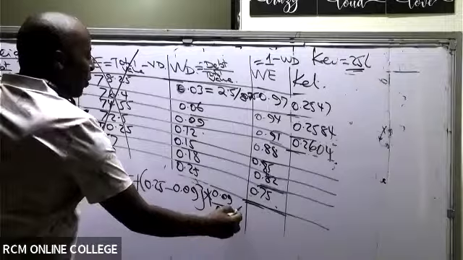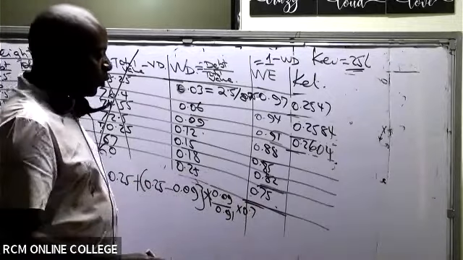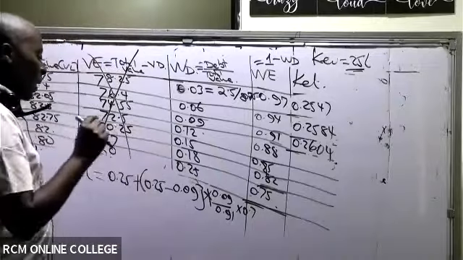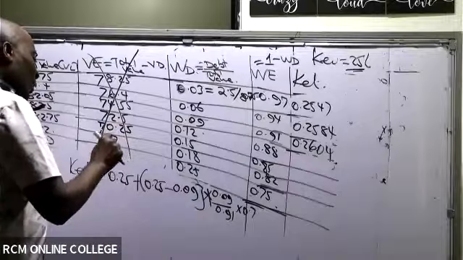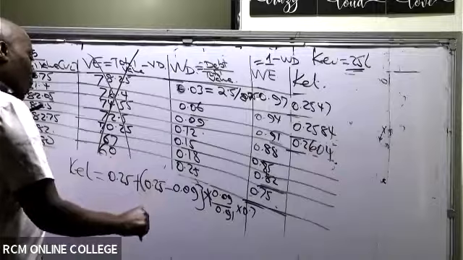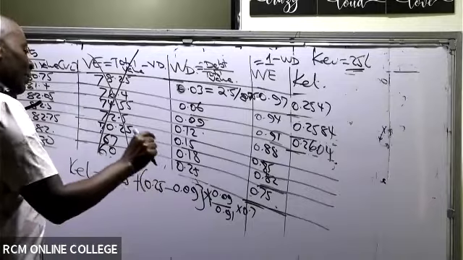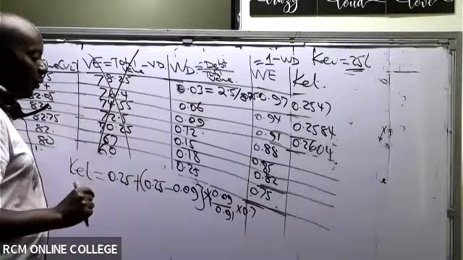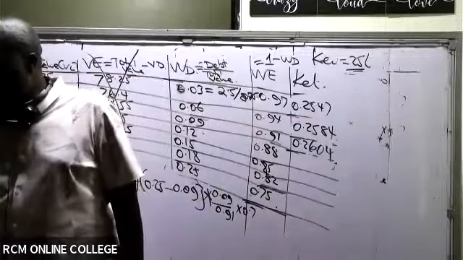Because of rounding off errors, we expect some differences. As I'm punching this in my calculator, I will say 0.25 plus open brackets, 0.25 minus 0.09, close brackets, times 0.09 over 0.91 times 0.7. What are we getting at the end of the day? Let me just get this.